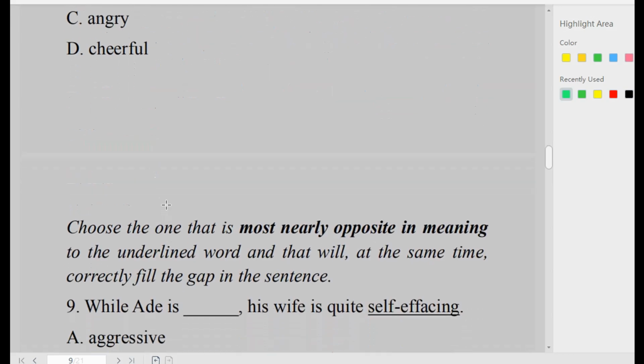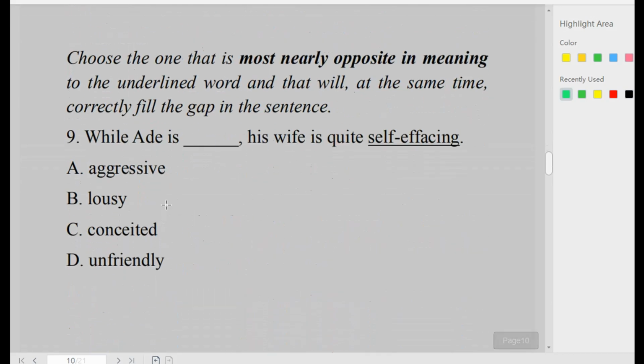In number 9, while Ade is dash, his wife is quite self-effacing. Self-effacing is underlined. Self-effacing means when someone is shy, calm, extremely humble, or when someone is modest. That is the meaning of self-effacing. Now in the options we have aggressive, lousy, conceited, unfriendly. The one that is opposite to humble, to modest is conceited in option C.